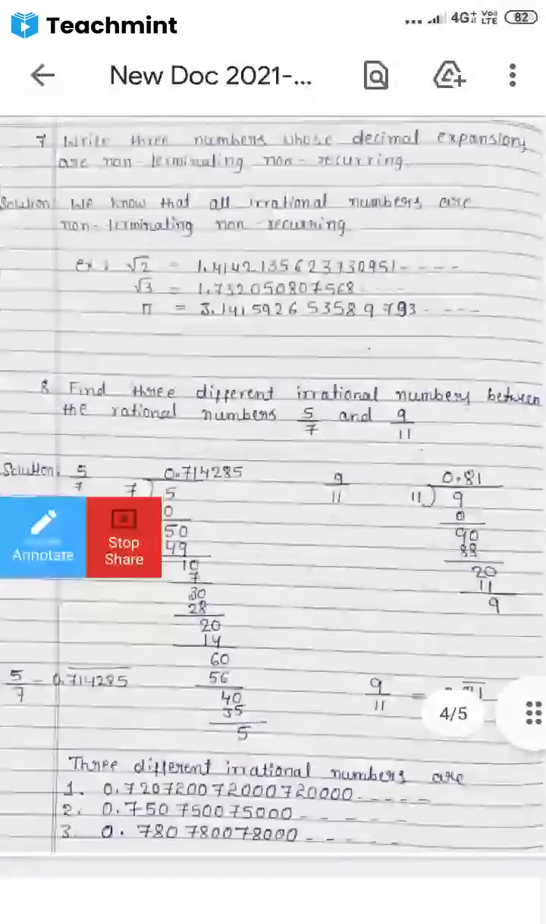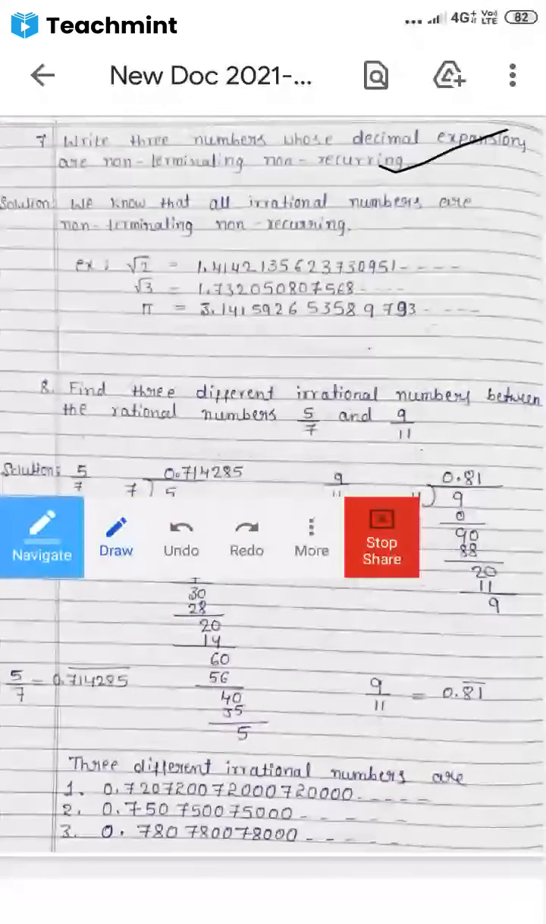Now let us move on to our next question. Question number 7. It's a very simple question. Let us try to understand the question. Write 3 numbers whose decimal expansions are non-terminating, non-recurring. So we have to give 3 examples for non-terminating, non-recurring.